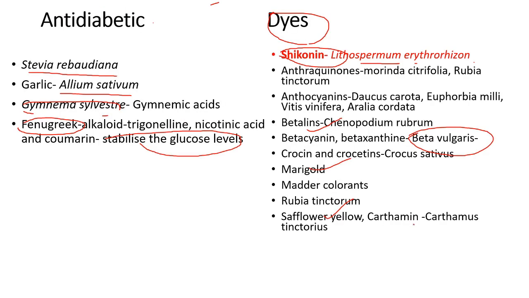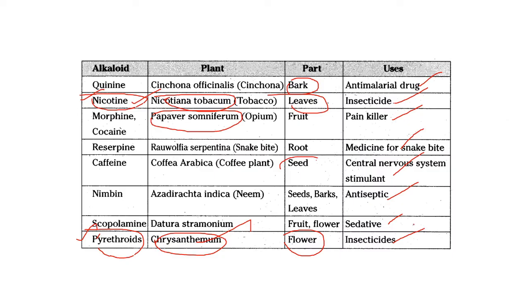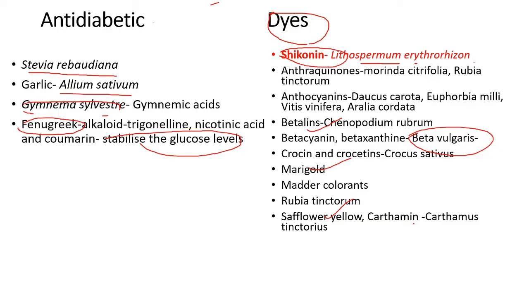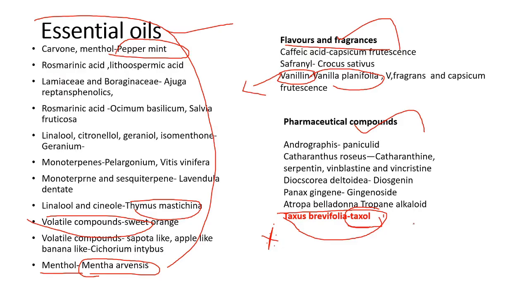So now we have seen the alkaloids, what the alkaloids are, and what parts of the plants they come from. Then dyes, antidiabetics, essential oils, flavors and fragrance, and pharmaceutical components. Catharanthus roseus has vinca alkaloids. Catharanthus roseus is widely available in our college campus, everywhere you will see it. It has anti-cancer properties.